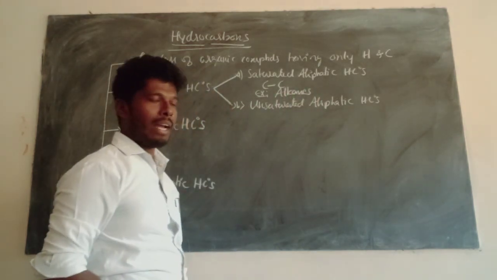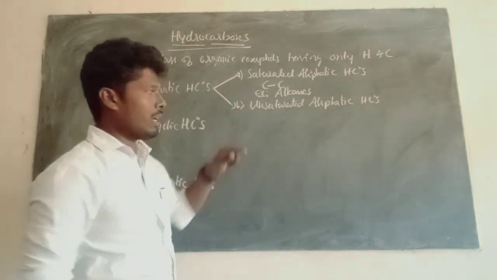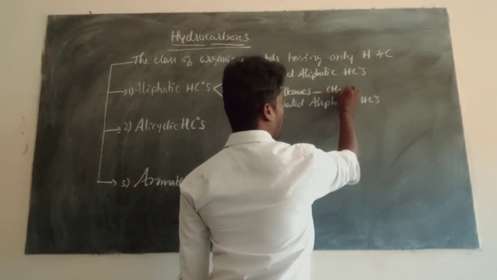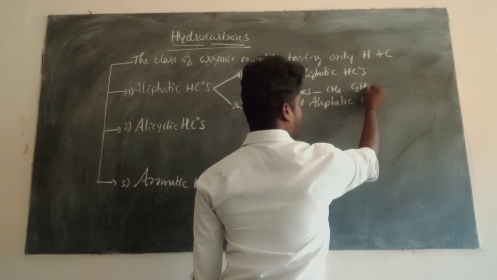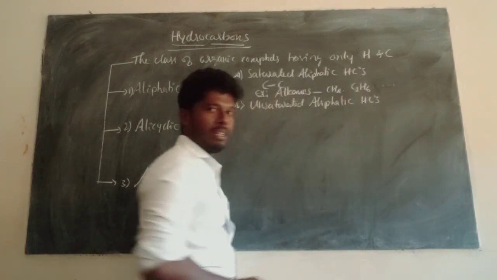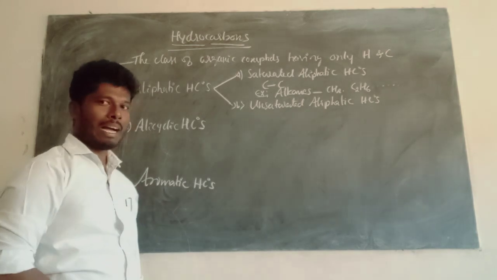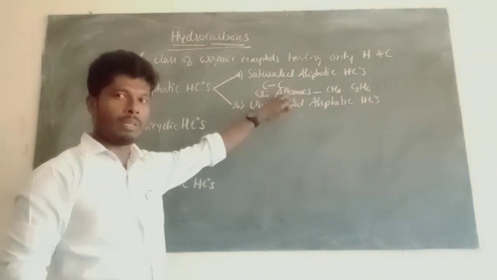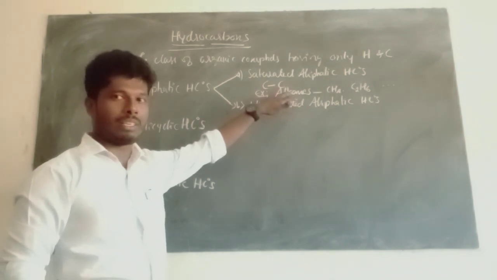So where can we find the carbon-carbon single bond? The examples for alkanes are methane CH4, then ethane C2H6, then propane, and so on. These are examples of saturated aliphatic hydrocarbons. We already learned these examples in the previous chapter, some basic principles and techniques.